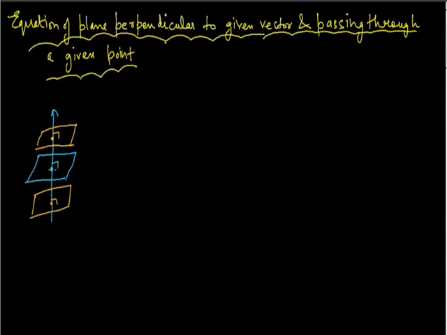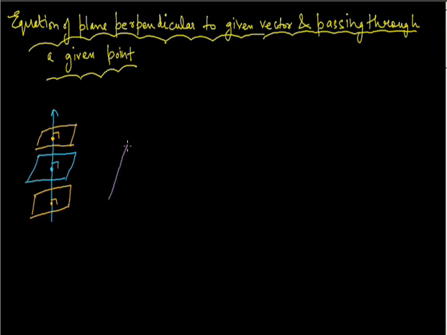But if I am given a vector and a point, then there will be only one plane, that is a unique plane, which will be perpendicular to the vector and will pass through that given point. So if you are given a vector, there could be infinite planes perpendicular to it, and if you are given a vector and a point, then there will definitely be a unique plane. So we need to find the equation of that unique plane.